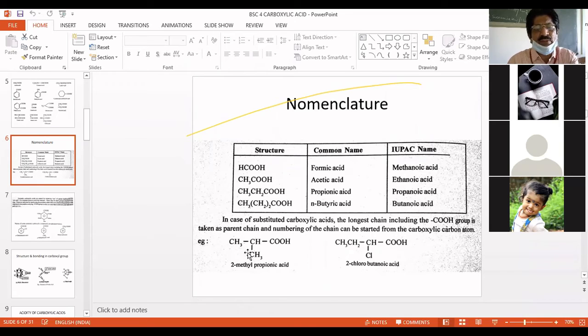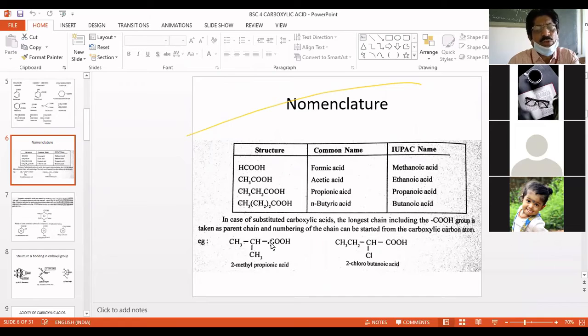For example, see this example here. It is CH3, CH, CH3, and COOH. The numbering starts from the carboxylic group first: 1, 2, 3. So there are three carbons, which means it is propane.